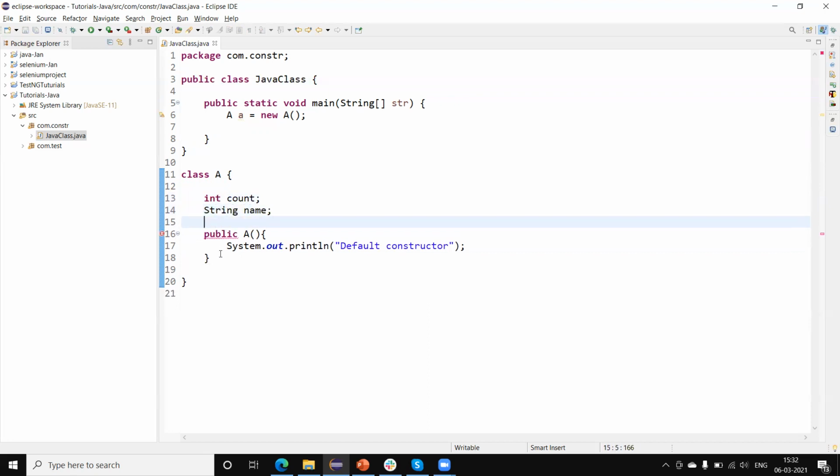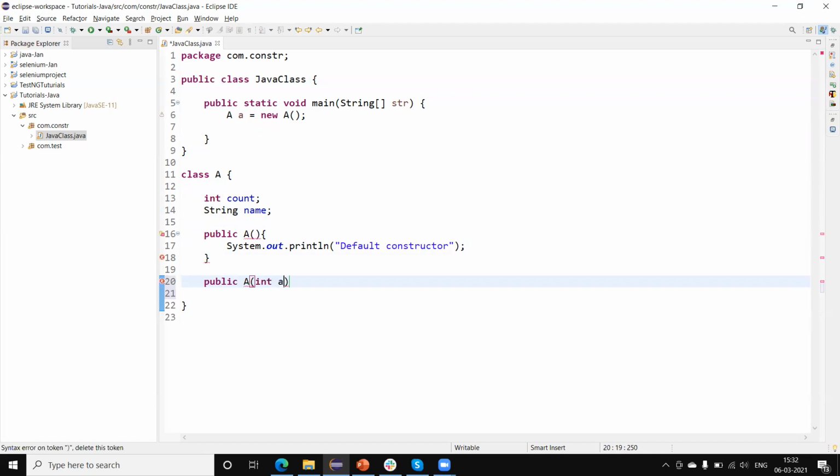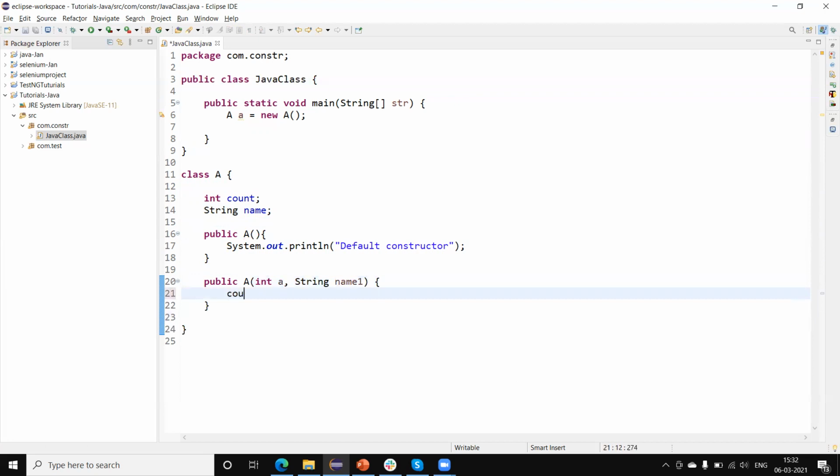Now I'm going to create one constructor, public A. This is a parameterized constructor. First integer a, second is string name1. I'm going to assign these to both variables: count equal to a, name equal to name1.